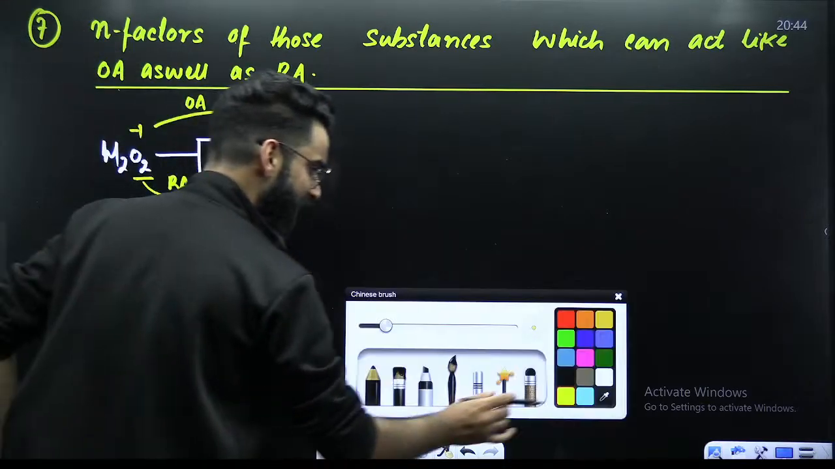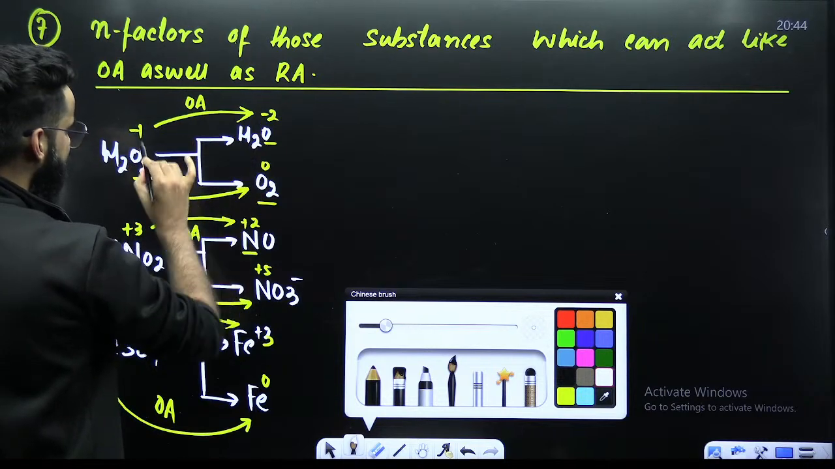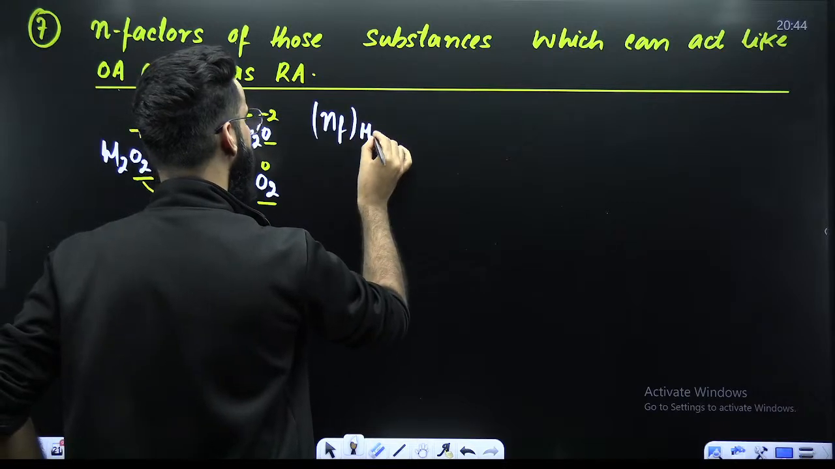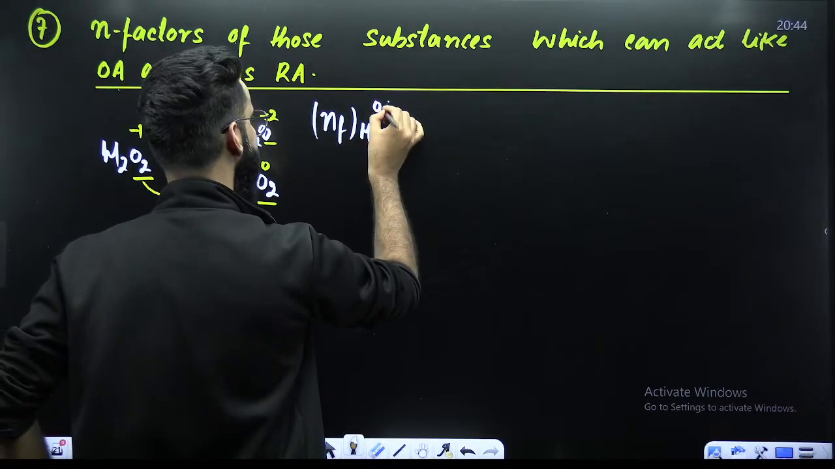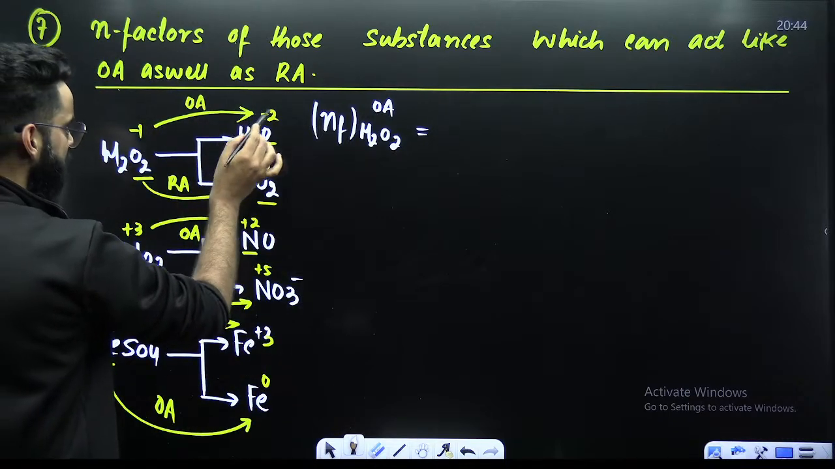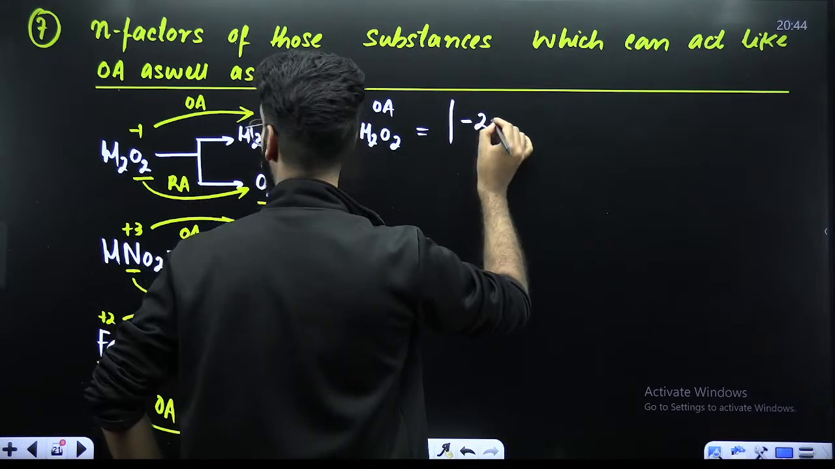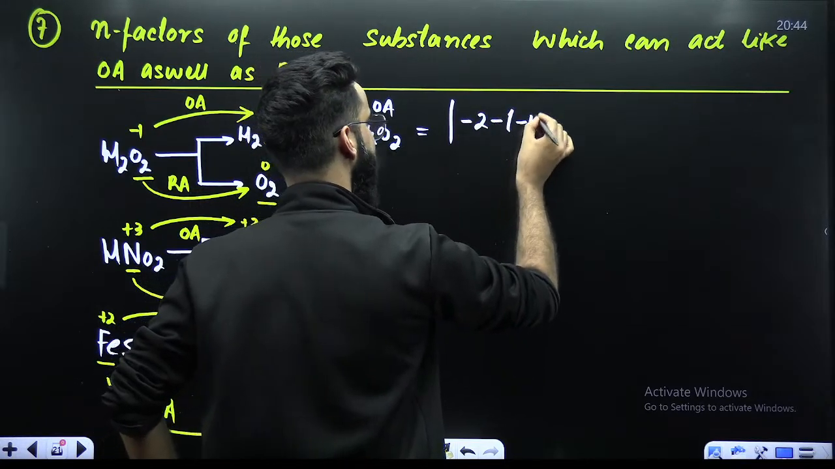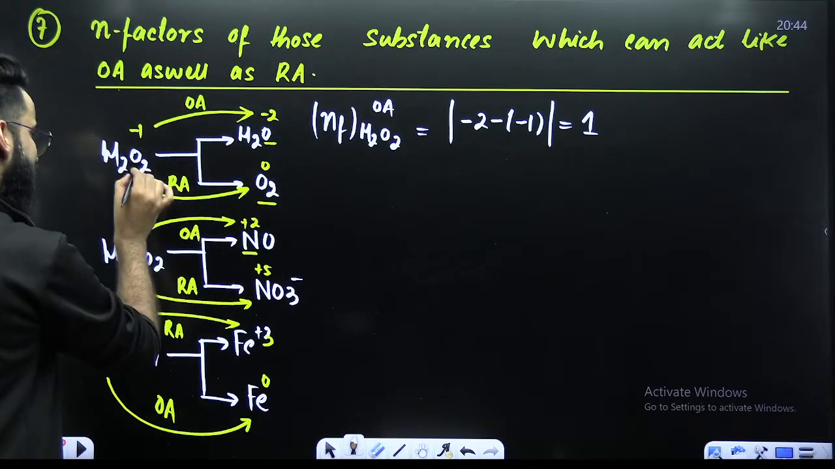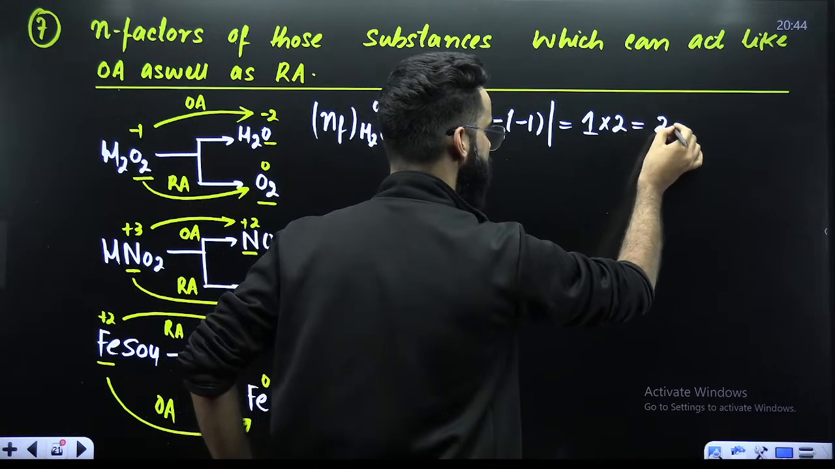Right? Now, let's try to calculate their N factors. Let's calculate the N factor of H2O2 when it behaves like the oxidizing agent. It will be -1 to -2, initial, final. Final minus initial. So mod of final minus initial, the value comes out to be 1. 1 is the change for 1 atom of oxygen, and here we have got 2. So I'm multiplying it with 2. So its N factor here comes out to be 2.